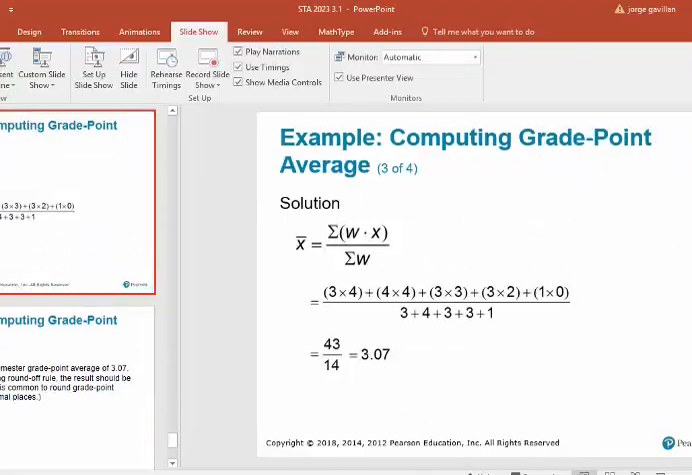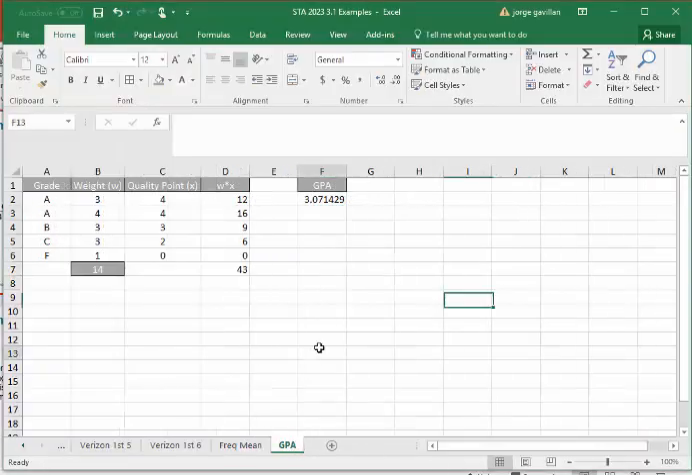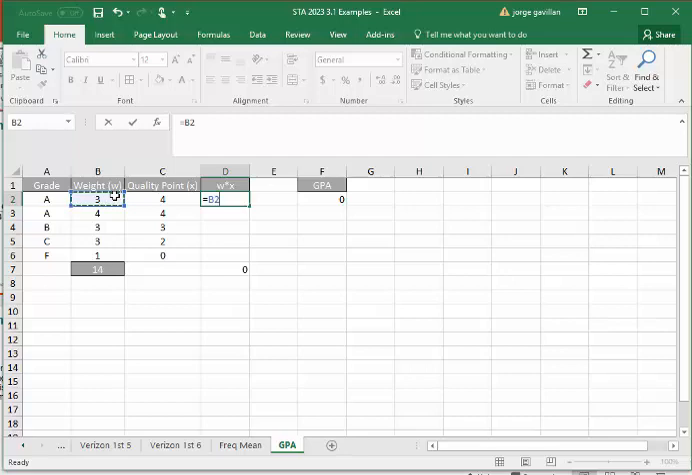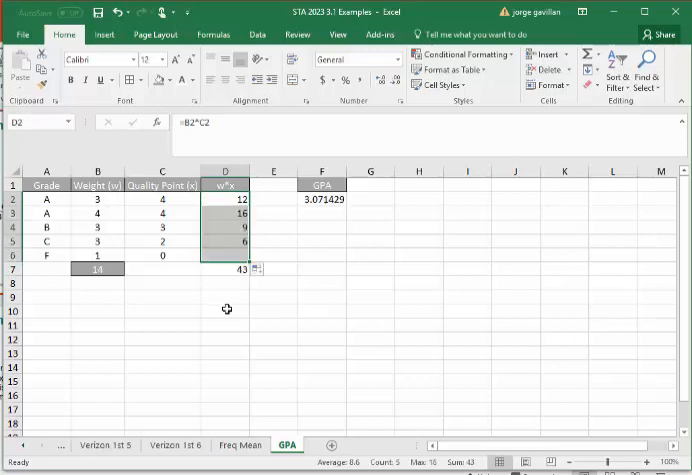Let's go to Excel so we can see how that works. Again, here's my grade, here's the weight for the grade, and the quality point for that. Here's my W times X. All I have to do is multiply those. I'll make all this available to you guys. I can just drag it. So my summation would be 43. And so I'm going to do 43 divided by 14 to find my GPA.